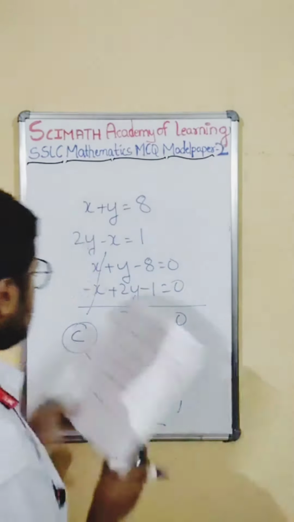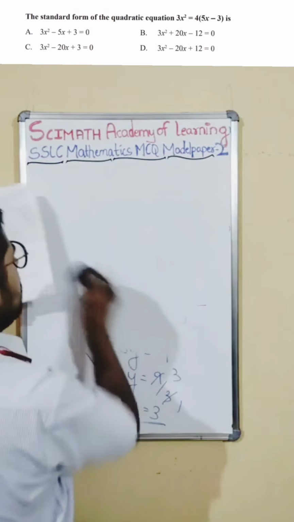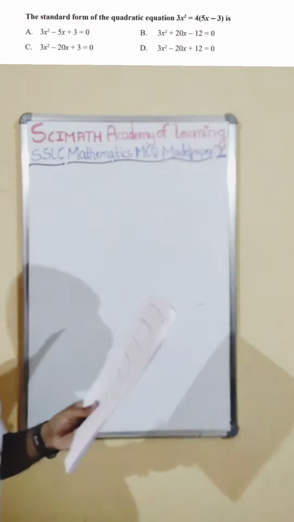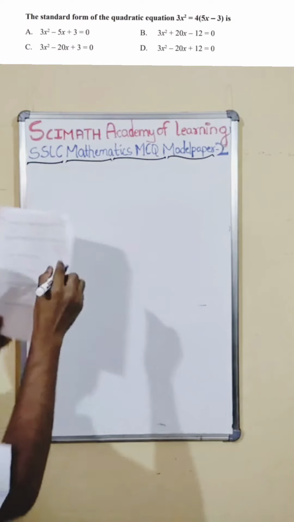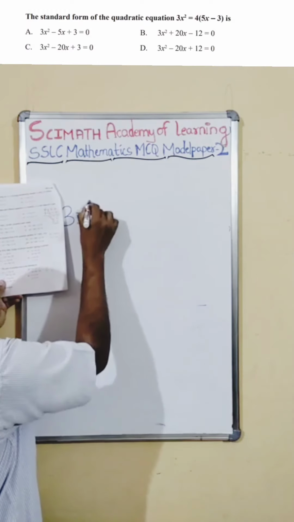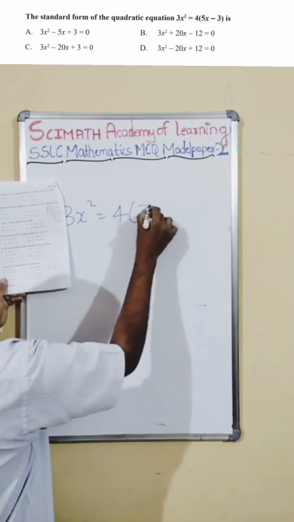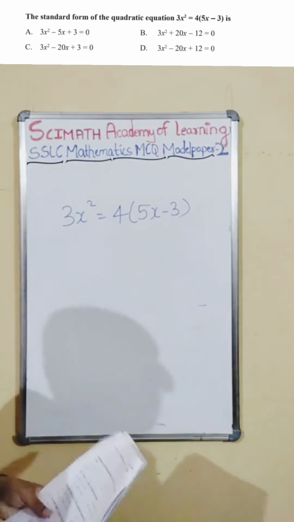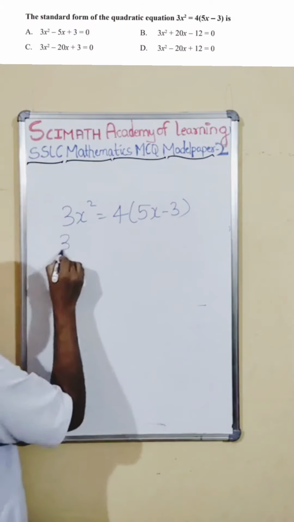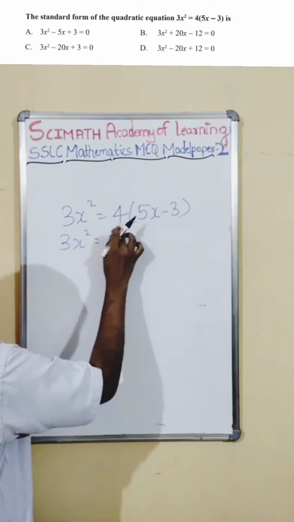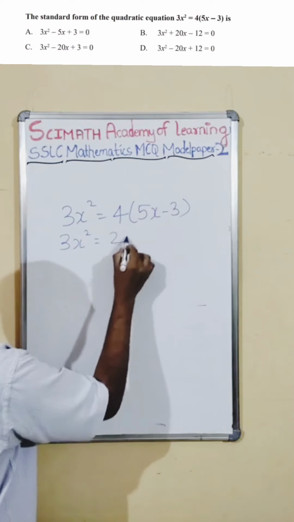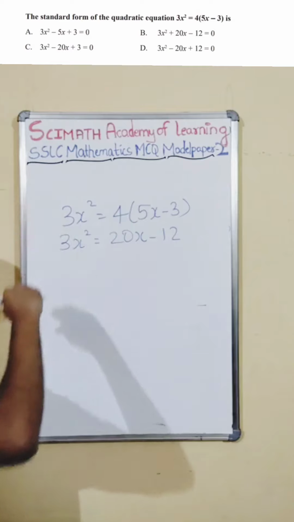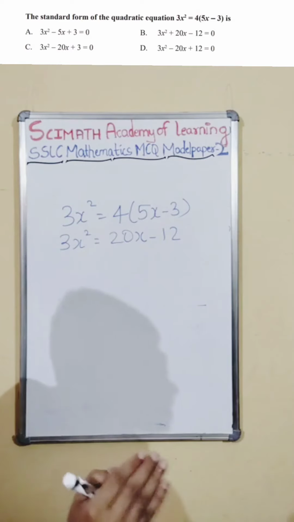Okay. Let us go to the next one. The next question is the standard form of quadratic equation. They're asking us the standard form of a quadratic equation. They have given one quadratic equation which is not in the standard form, so we have to arrange it in the standard form. How to arrange it? You have to rearrange it. Solve it: 4 fives are 20x, 4 threes are 12. Next, bring everything to the left hand side and bring it into the general form.